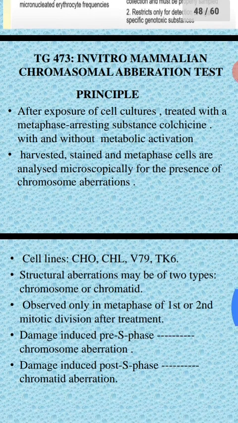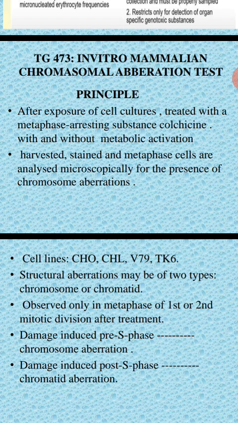So here is one more genotoxic test, the chromosomal aberration test. What is the principle involved in the chromosome aberration test? Chromosome aberration means aberration of chromosomes happens after treatment with any drug which causes damage to the chromosomes.